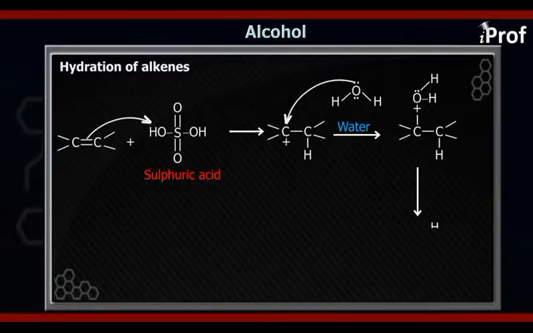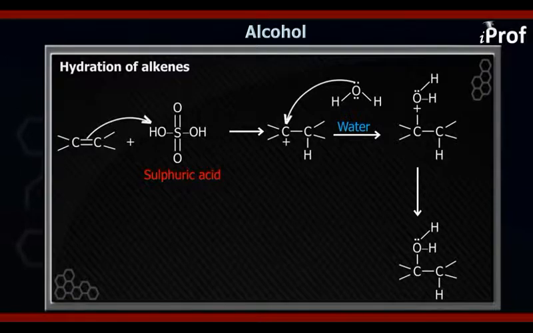When the water molecule attacks, it releases H plus ion also, and hence alcohol is formed. So if you brief this reaction, it is something like: the attack of the pi electron cloud on the H plus ion, carbocation is formed, then it is stabilized by the rearrangement reaction, and after that the water molecule or the solvent attacks the carbocation and hence forms the alcohol. So this is basically the generalized reaction for the hydration of alkenes.